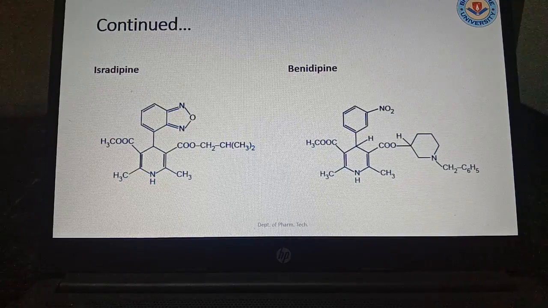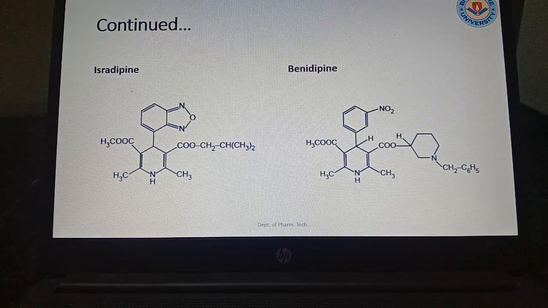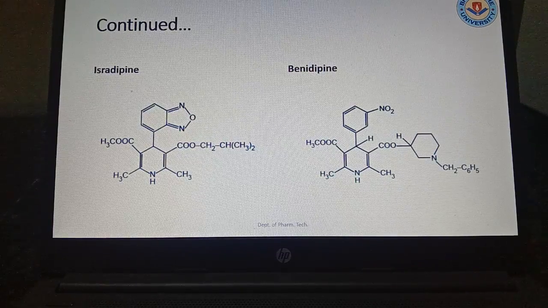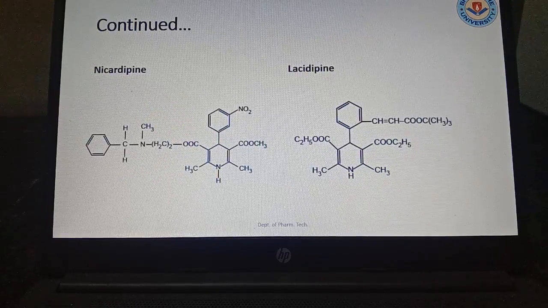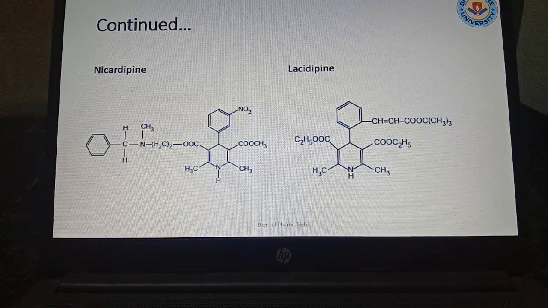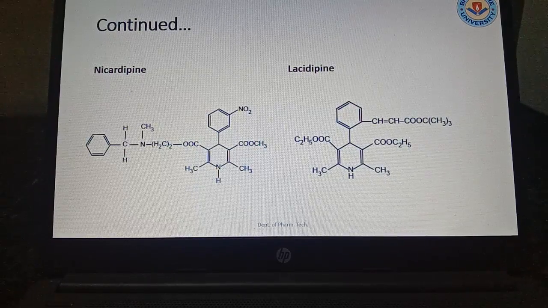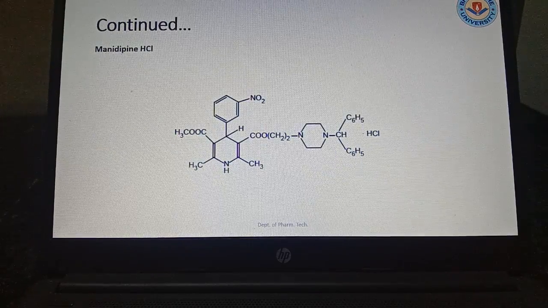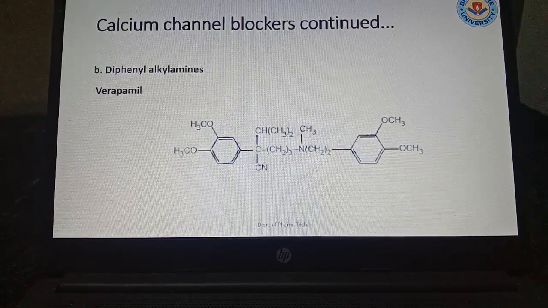Next, continuing with the calcium channel blockers, there are isradipine and benidipine. These are higher category drugs, and these are used seldom. Nicardipine is one of the most important drugs and is used in cases of high blood pressure. Lacidipine also. Manidipine HCl is one of the category, not used so much.